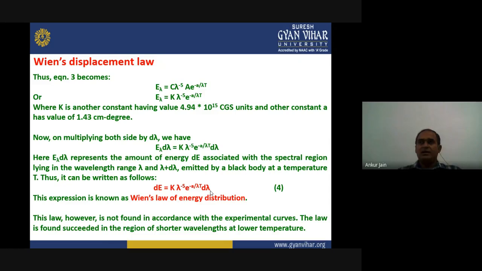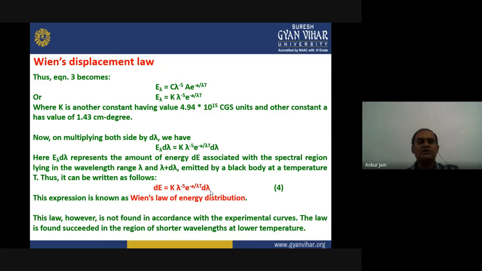However, as I told you earlier, all the classical theories and the laws based on them failed. They could not completely explain the black body radiation spectrum. So what is the drawback of Wien's law? It is not found to be in accordance with the experimental curves at larger wavelengths.